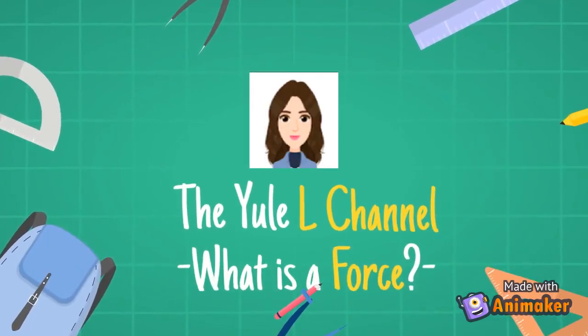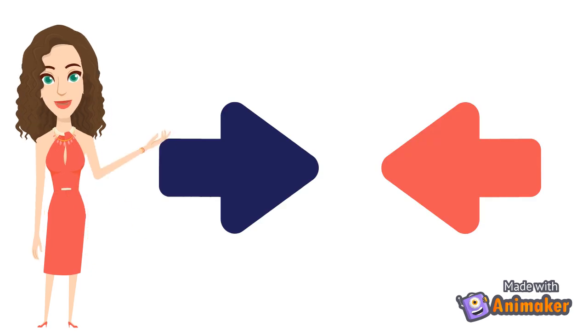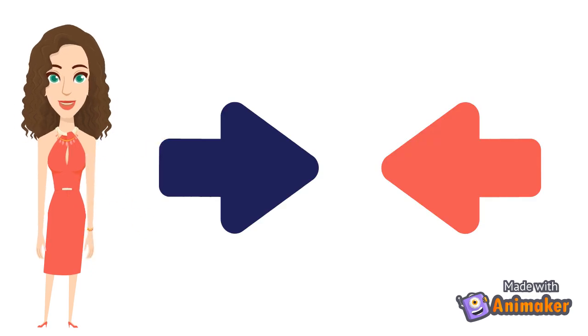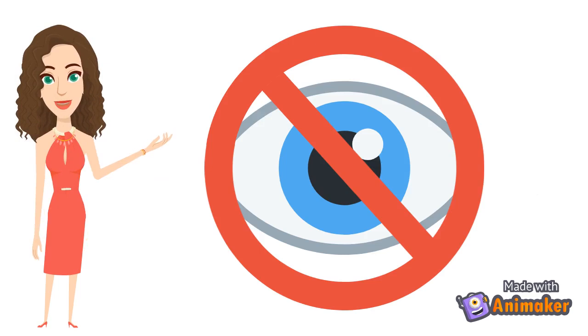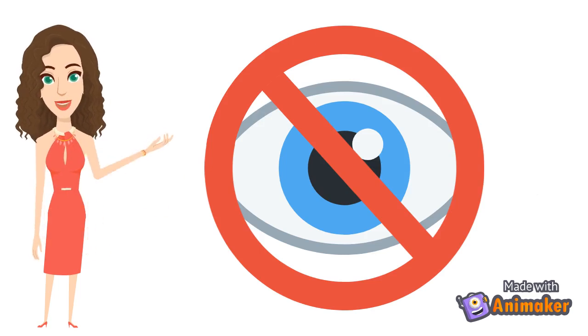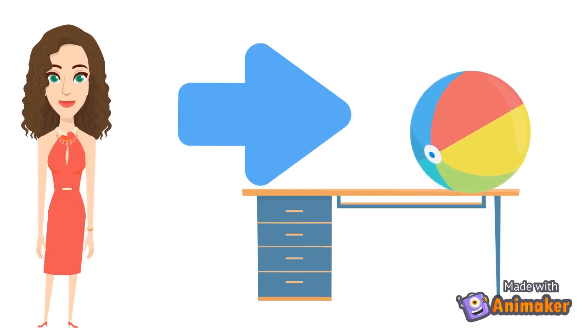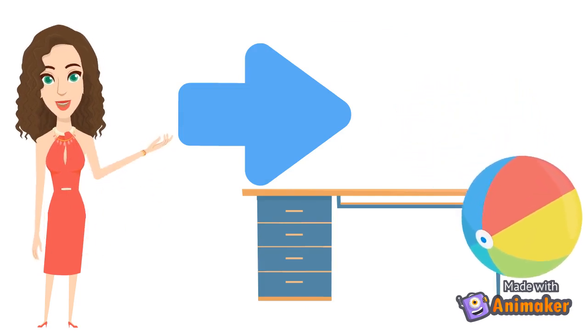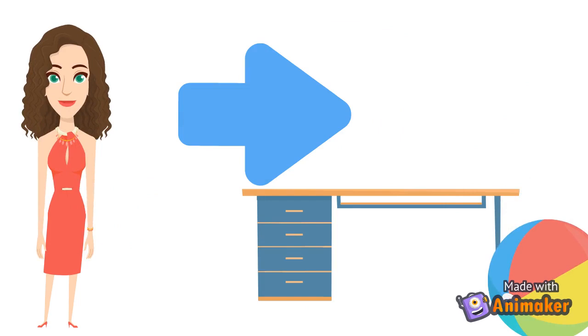What is a force? A force is a push or a pull on an object. We cannot see forces, but we can observe what they do. A ball lying on a table will remain in the same position until force is applied to it. If someone gives the ball a push, it will move away.